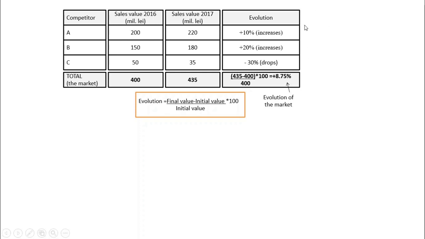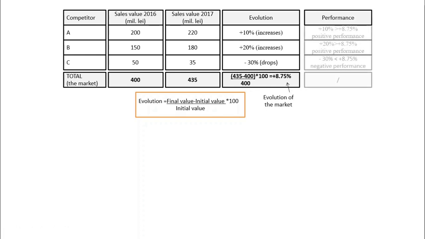Now that we have the evolution for each company and the evolution of the market, we can compute the performance of the company. How we compute? By comparing the evolution of the company to the evolution of the market. In case of Company A, it increased by 10%. This is the pace or the rate of the company. So the Company A increased by 10%, while the market increased by 8.75. As you can see, 10% is greater than 8.75. Therefore, the company had a positive performance.